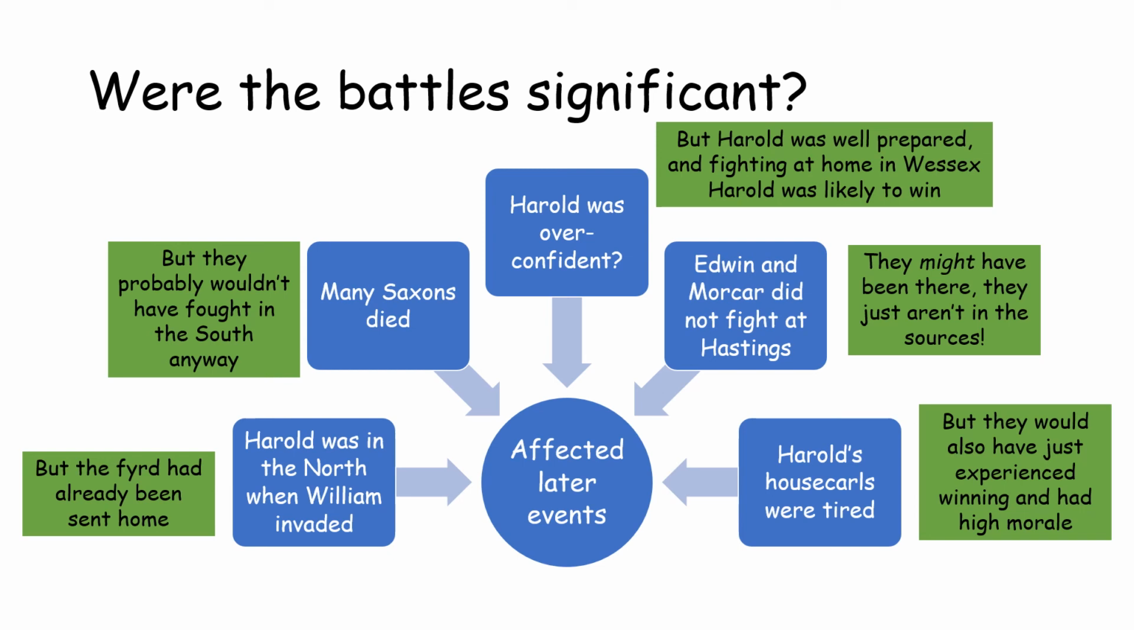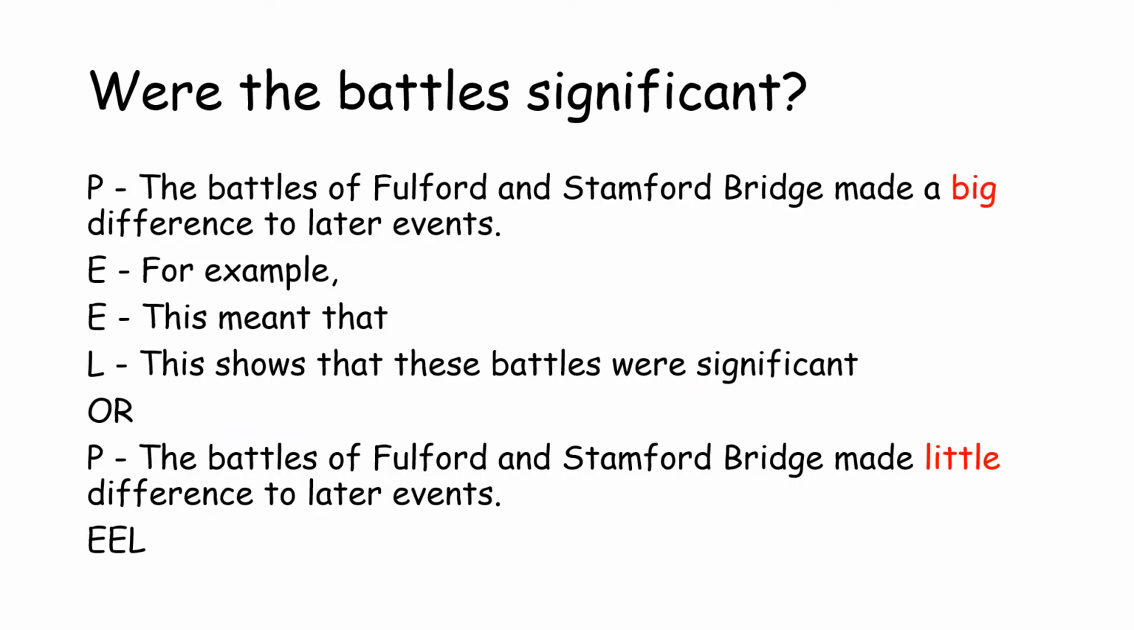So the blue boxes are arguing that these battles made it much harder for Harold when it came to fighting William a couple of weeks later, but the green boxes argue that in fact it didn't make much difference to Harold, that these reasons were not really big reasons why Harold lost to William. Okay, so now we've looked at that, what I'd like you to do is write a PEEL paragraph. You can either write one arguing that the battles made a big difference to later events, or that they made little difference. And remember, this means hardly any, not really worth talking about.